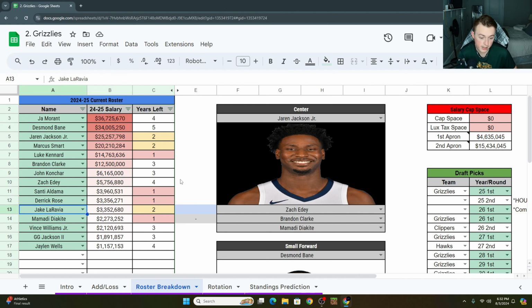Jake LaRavia technically has 2 years left on his contract, but I've highlighted that it's technically a team option after this season, which makes sense for a guy at this point of his career. There's always team options for the last couple of years of the young players. I like Jake LaRavia's development a lot and where he's going, but they kind of have a log jam at his position, so I don't know exactly how he gets on the court yet, and we'll talk about that. We have Kite, who very well could not be on the final roster here.